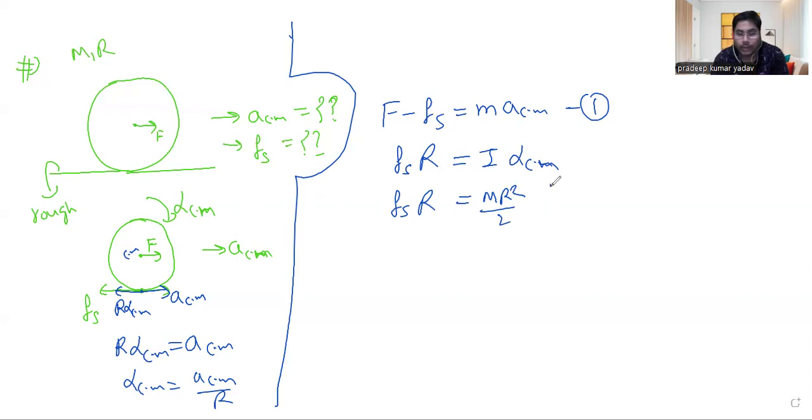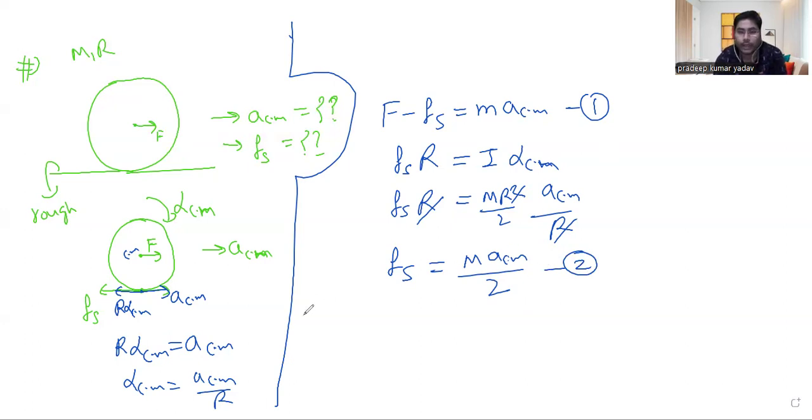So alpha cm will be acm divided by r. Together, this r will cancel one r of r square. So ultimately we are getting Fs as M ACM divided by 2. The problem is that the Fs value depends on the ACM, which is unknown for us for now. So I will call it equation 2.